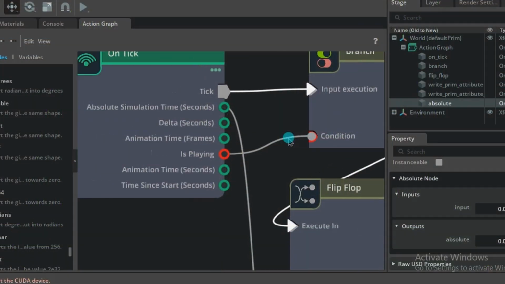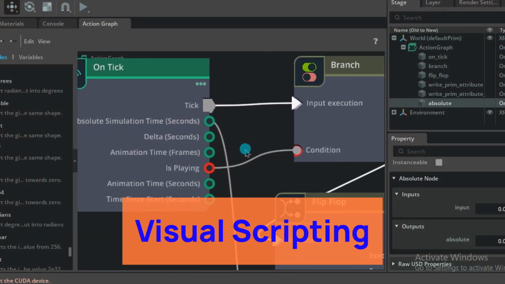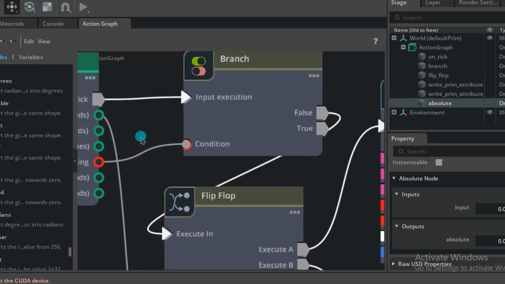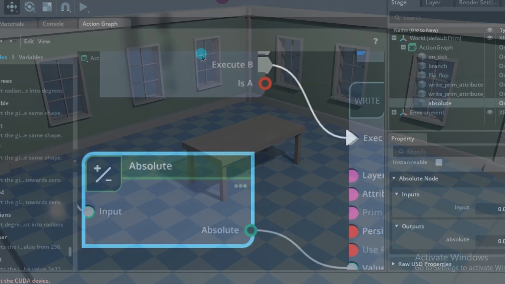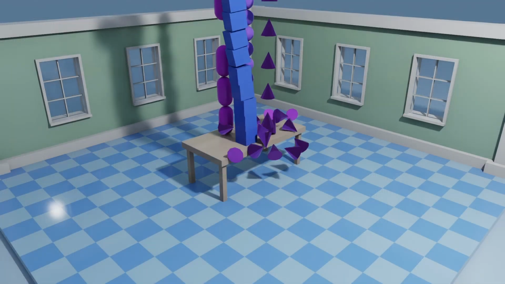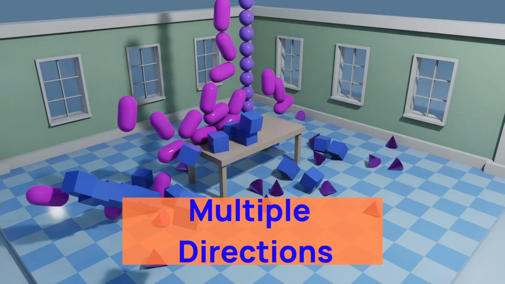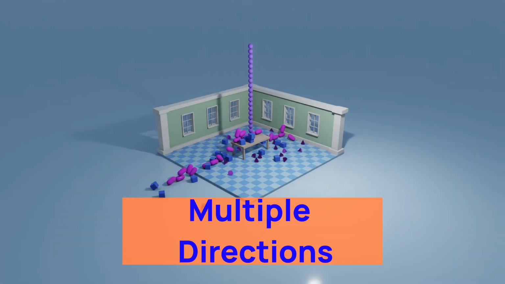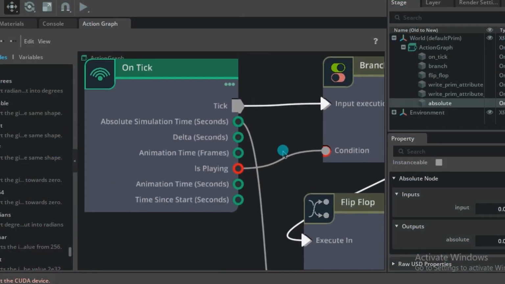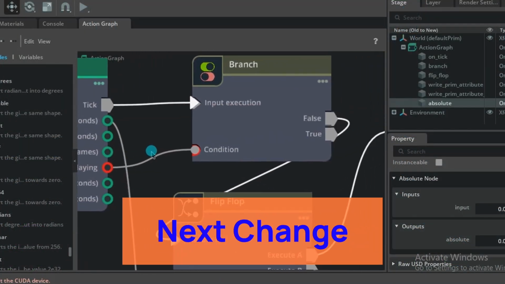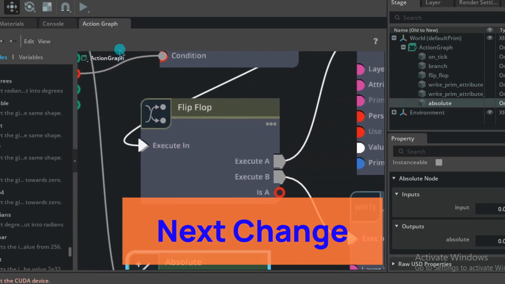I briefly touched upon the visual programming language earlier. Game engines and many software tools have node-based scripting, which allows for building complex logic when multiple objects or environments are involved. The data is not just flowing in one direction, it is flowing in multiple ways. Getting a command of visual scripting is the next major change we have to embrace for working on these virtual worlds.